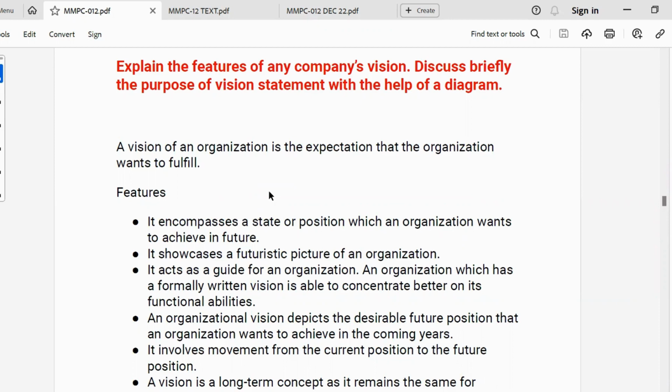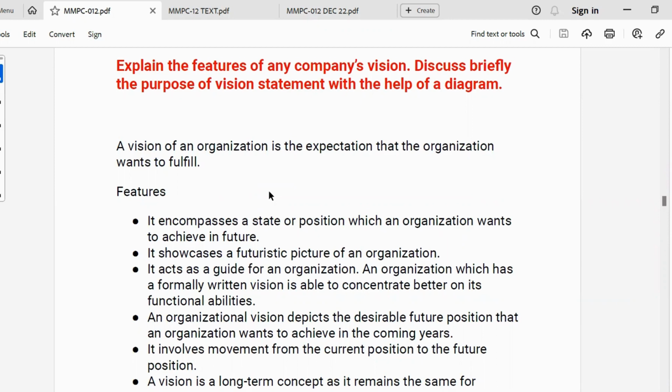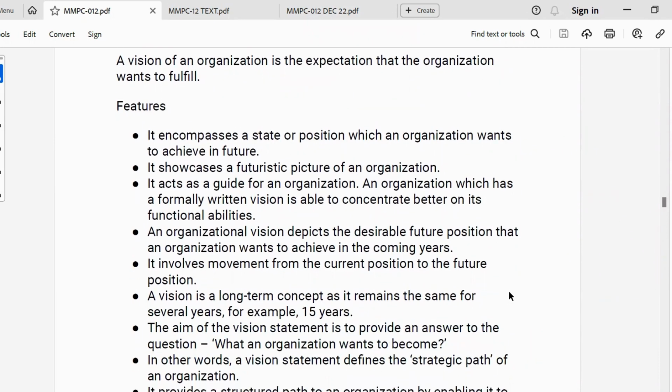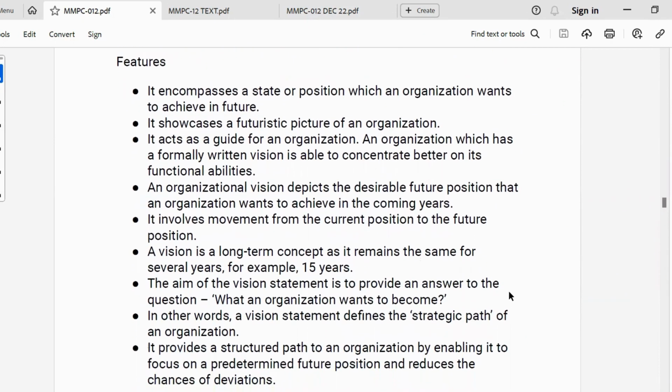It helps to attain a state or position which an organization wants to achieve in future. So organizational vision depicts the desirable future position that an organization wants to achieve in the coming years. We can say it's a long-term concept because it remains the same for several years.